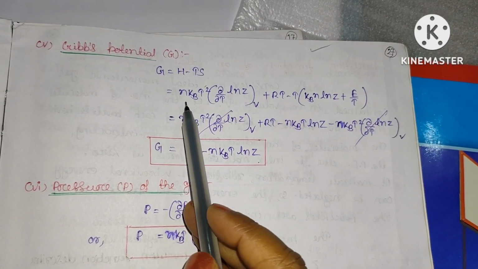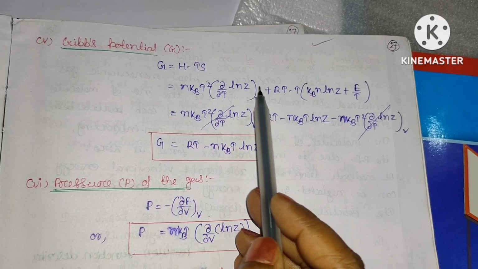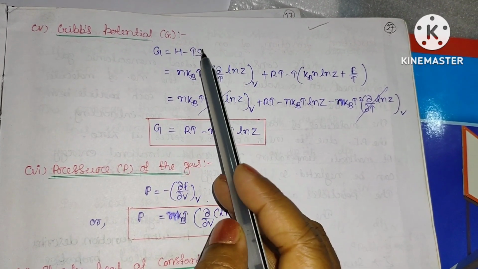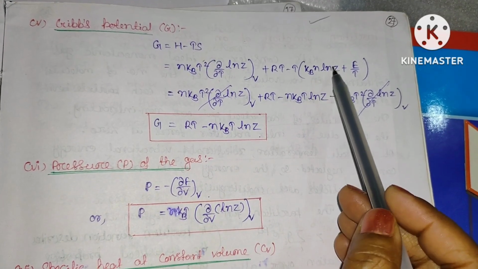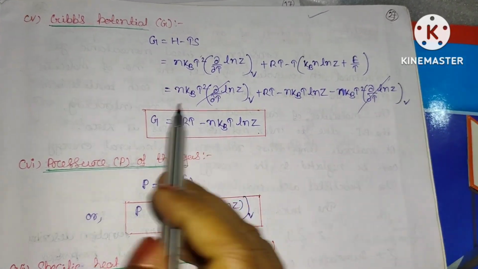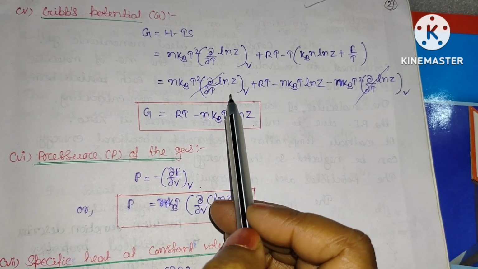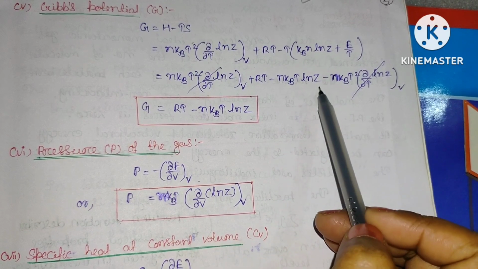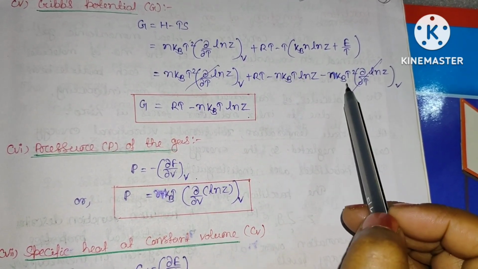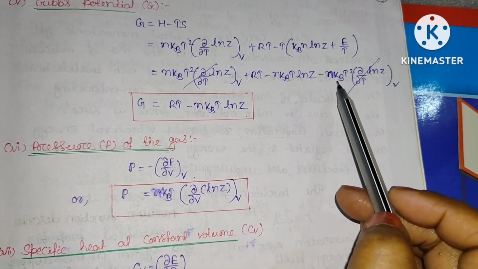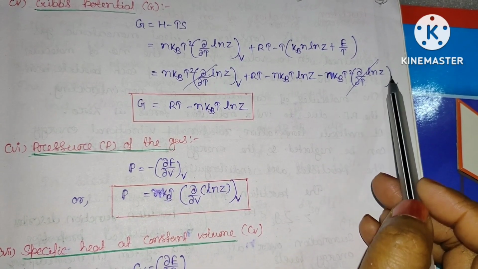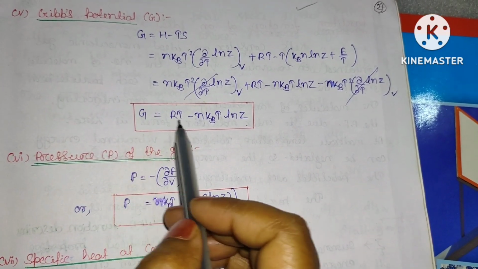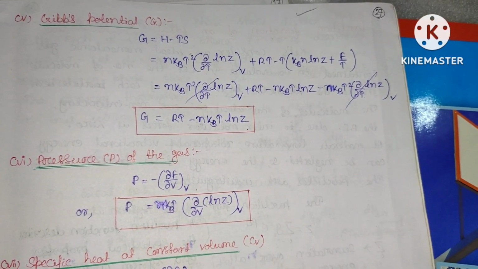H we have calculated, nkT squared del by del T of ln z at constant V plus RT, minus T times S, which is k_B n ln z plus E by T. So this will be nkT squared del by del T of ln z plus RT minus nkT ln z minus, in place of energy, nkT squared del by del T of ln z at constant V. Cancelling this, the Gibbs potential will be equal to RT minus nkT ln z.